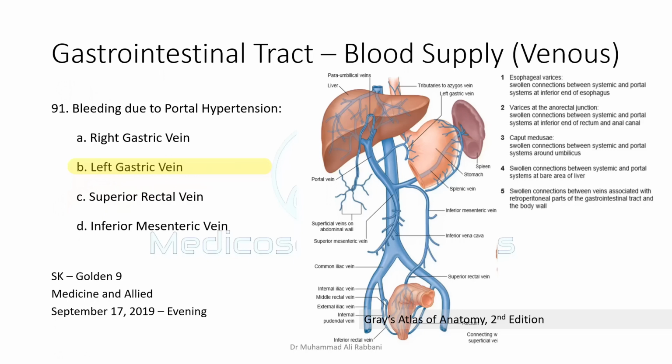The other connections are not very important. They are mostly at the bare area of the liver and at the retroperitoneal parts of the gut. So here, both the superior rectal vein and the left gastric vein are correct answers. We're just choosing the left gastric as it is more common.